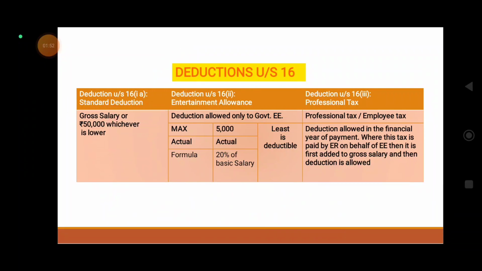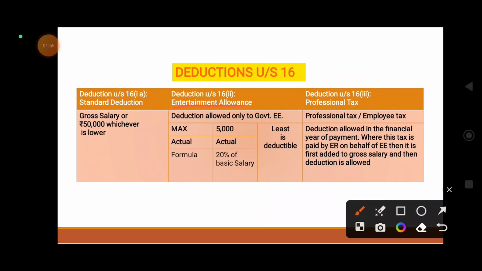Then another one, entertainment allowance exemption, deduction under section 16 subsection 2. This deduction is allowed only to government employees, and the least of the following is allowed as deduction: maximum 5,000 rupees per annum, or actual entertainment allowance received, or the salary formula, 20% of basic salary.